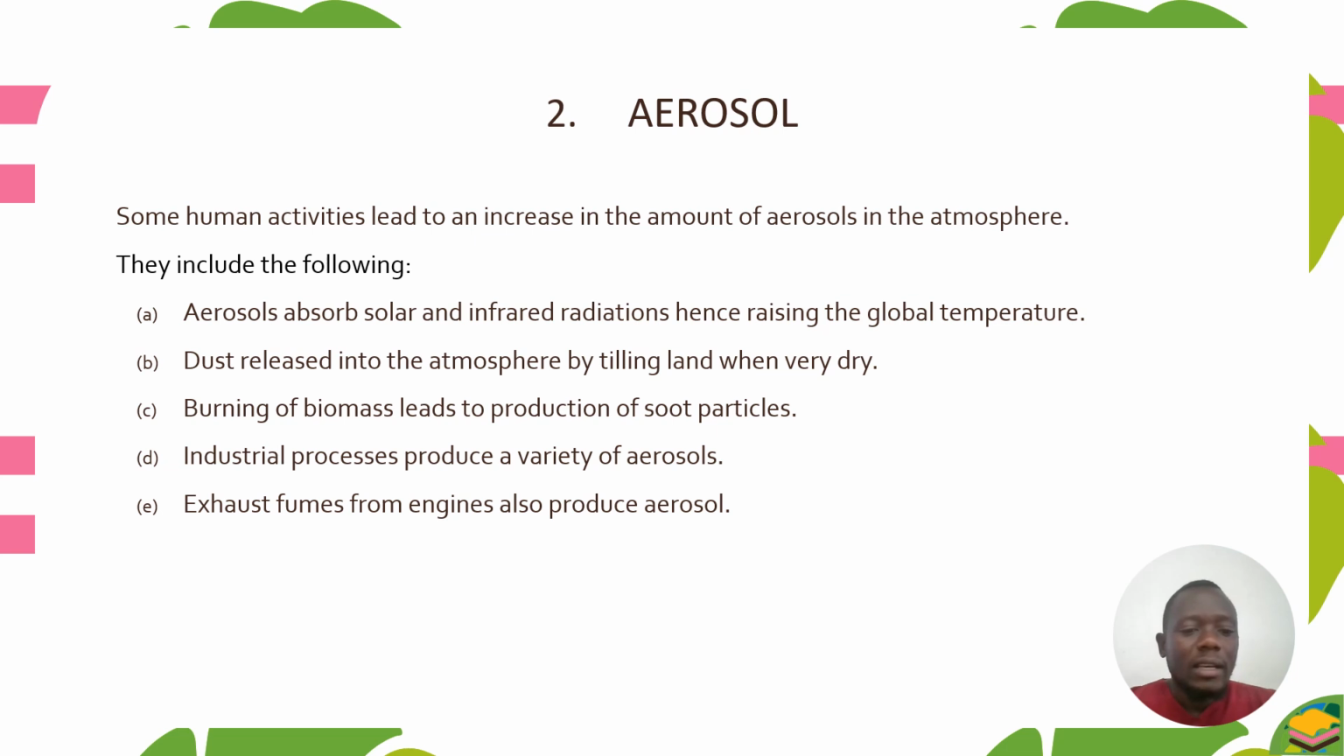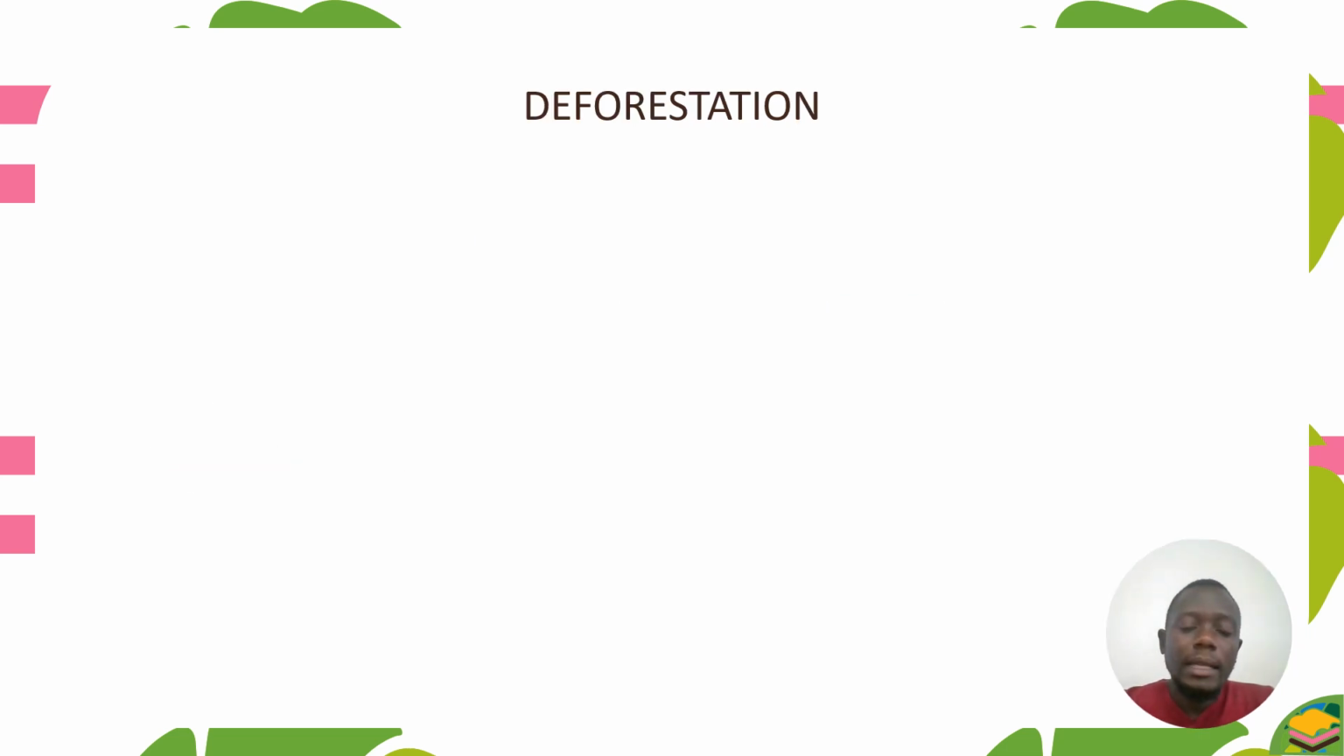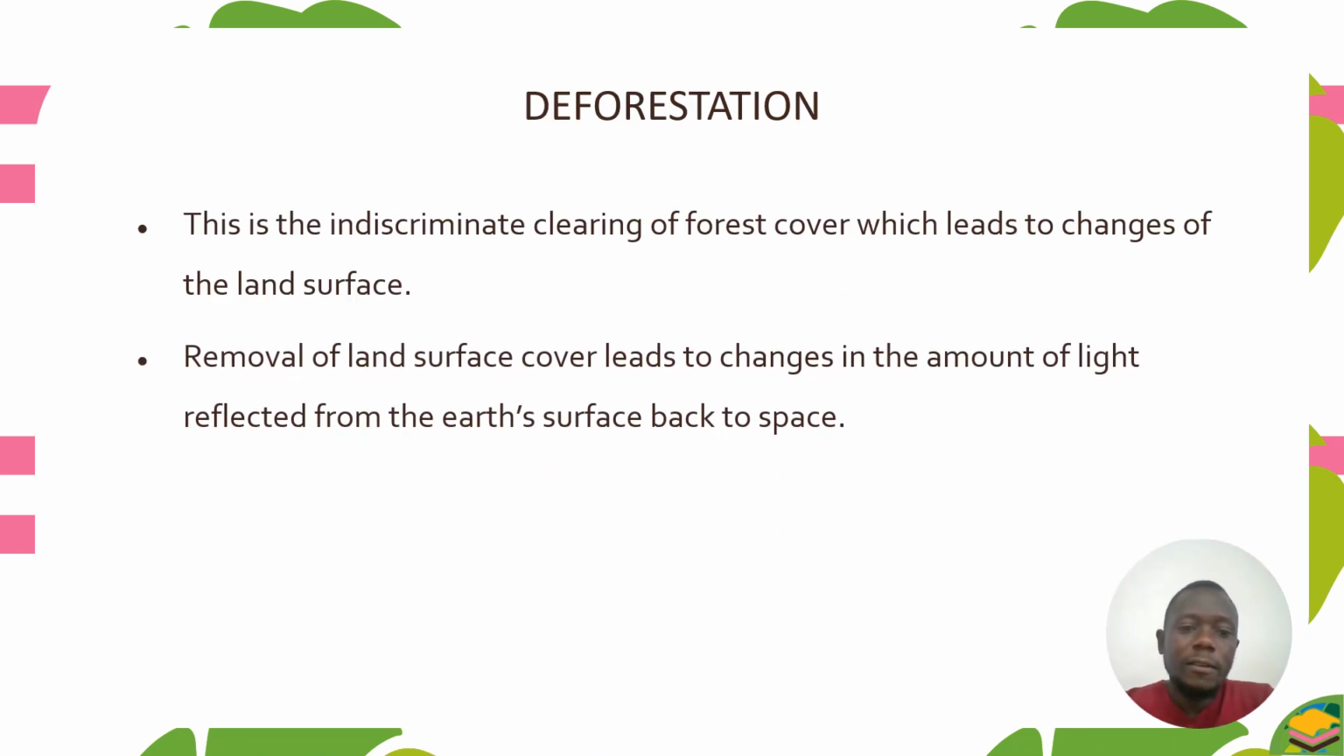And talk of exhaust fumes from engines also produce aerosols. And let's also look at deforestation. So this, on top of deforestation, this is the indiscriminate clearing of forest cover, which leads to change of the land surface. So in other words, it is the careless cutting down of trees in order to clear the land.